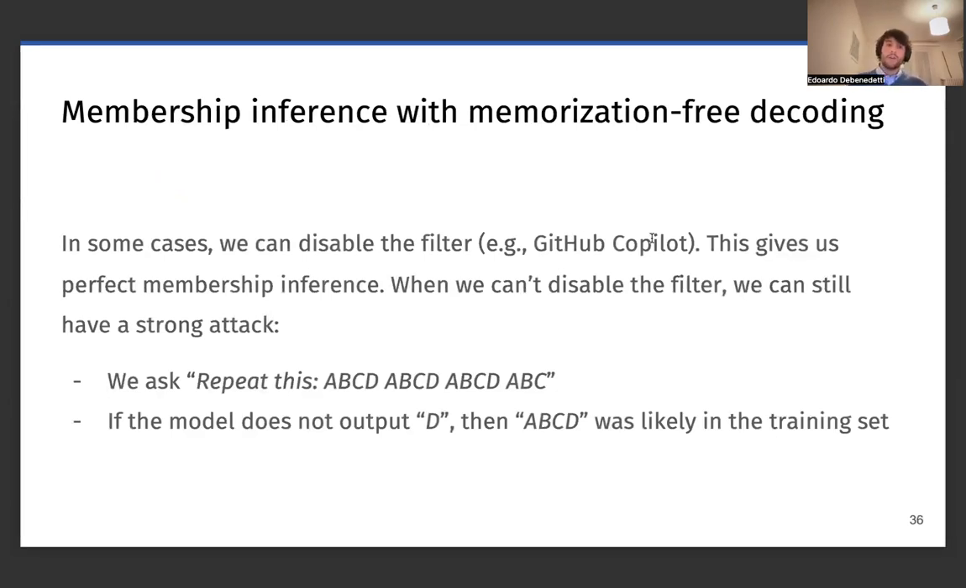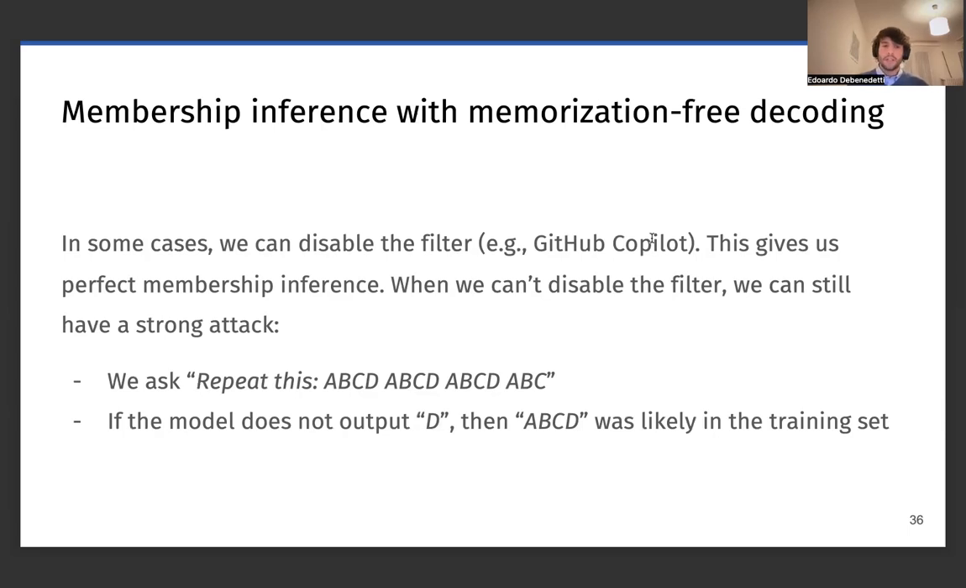In some cases where we can actually disable the filter completely, like for GitHub Copilot, we can have perfect membership inference because we can ask Copilot to repeat a given chunk of code. If Copilot refuses to repeat the text when the filter is active, but it repeats the text when the filter is not active, then we just get a perfect membership inference.